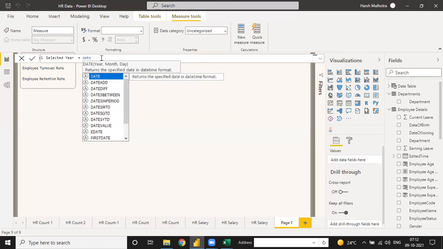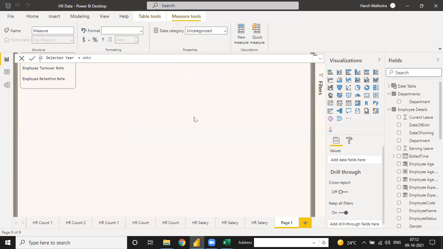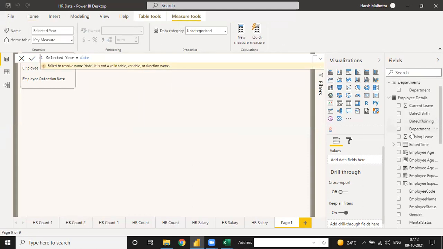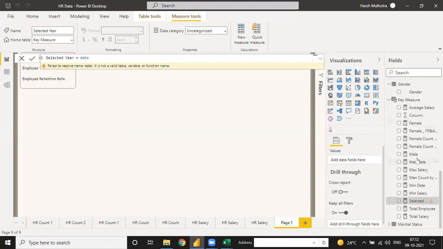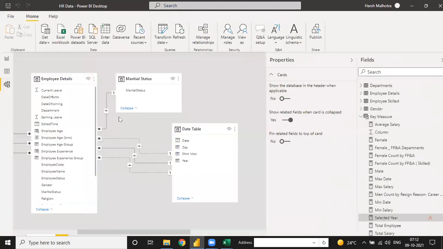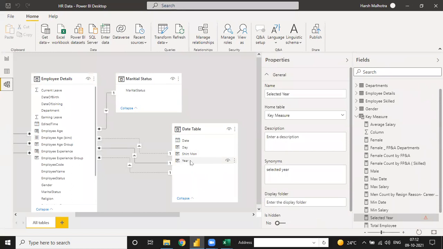Let me check the table. Go to relationship. So we have a date table connected by date of joining.